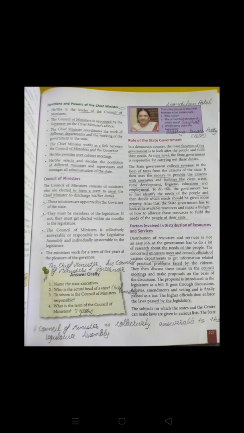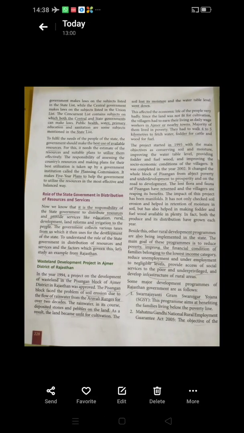Further, we discussed the role of state government. The state government plays a vital, pivotal role in the development of a state, because each and everything which is happening in the state is being controlled by the state government. So further, we discussed the factors involved in the distribution of resources and services, and the role of state government in the distribution of resources and services. The state government distributes resources and services in such a manner that it is beneficial for the common people, and for the people who actually need those resources.